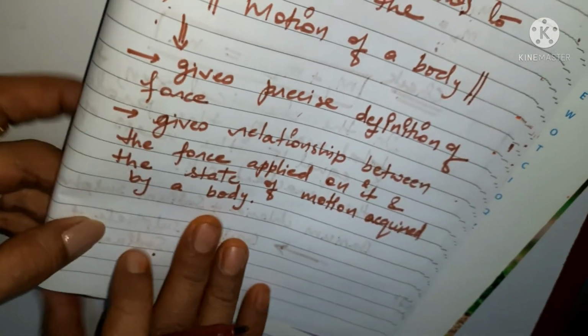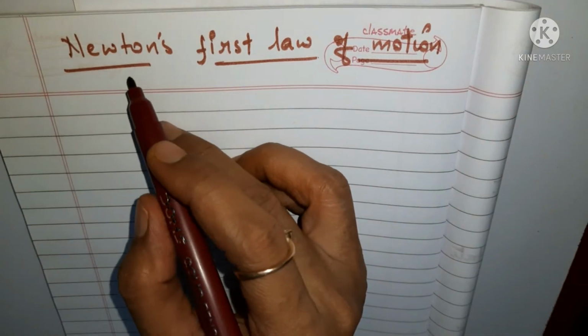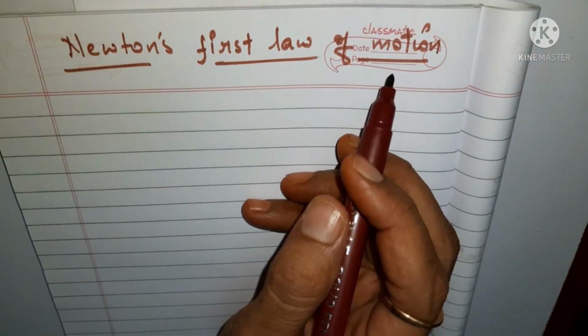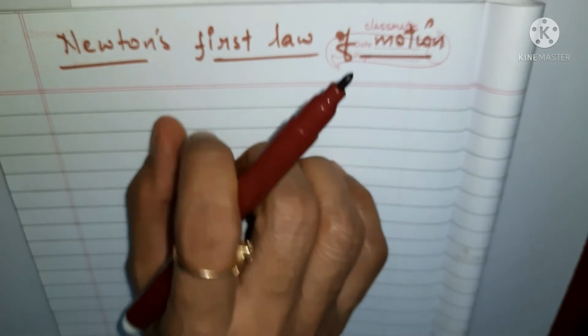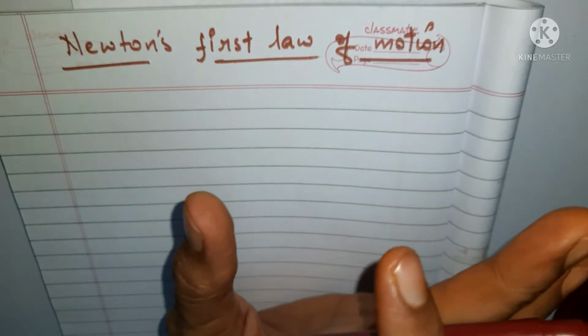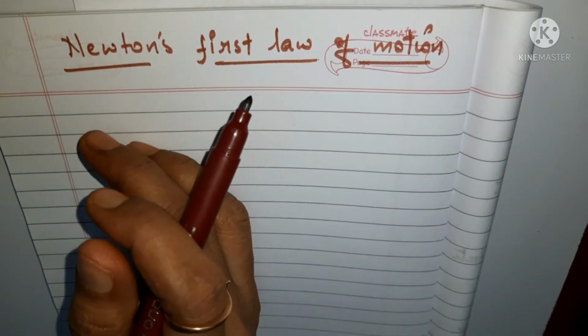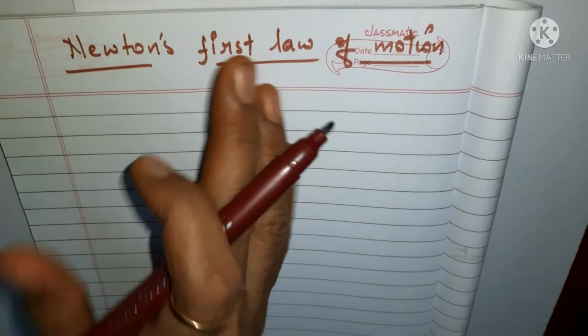So here we are with Newton's first law of motion. Before starting, I would like to ask you a question. You must have seen around yourself that some of the bodies are at rest, and some of the bodies are in motion.